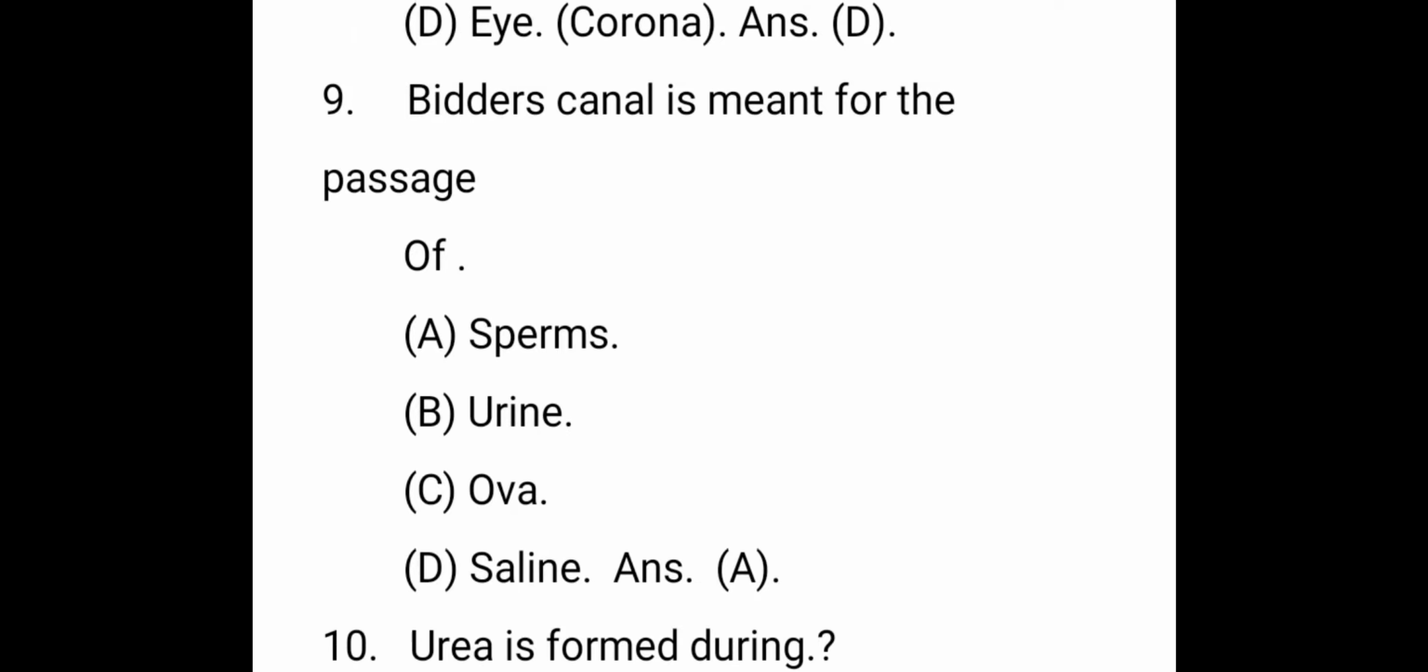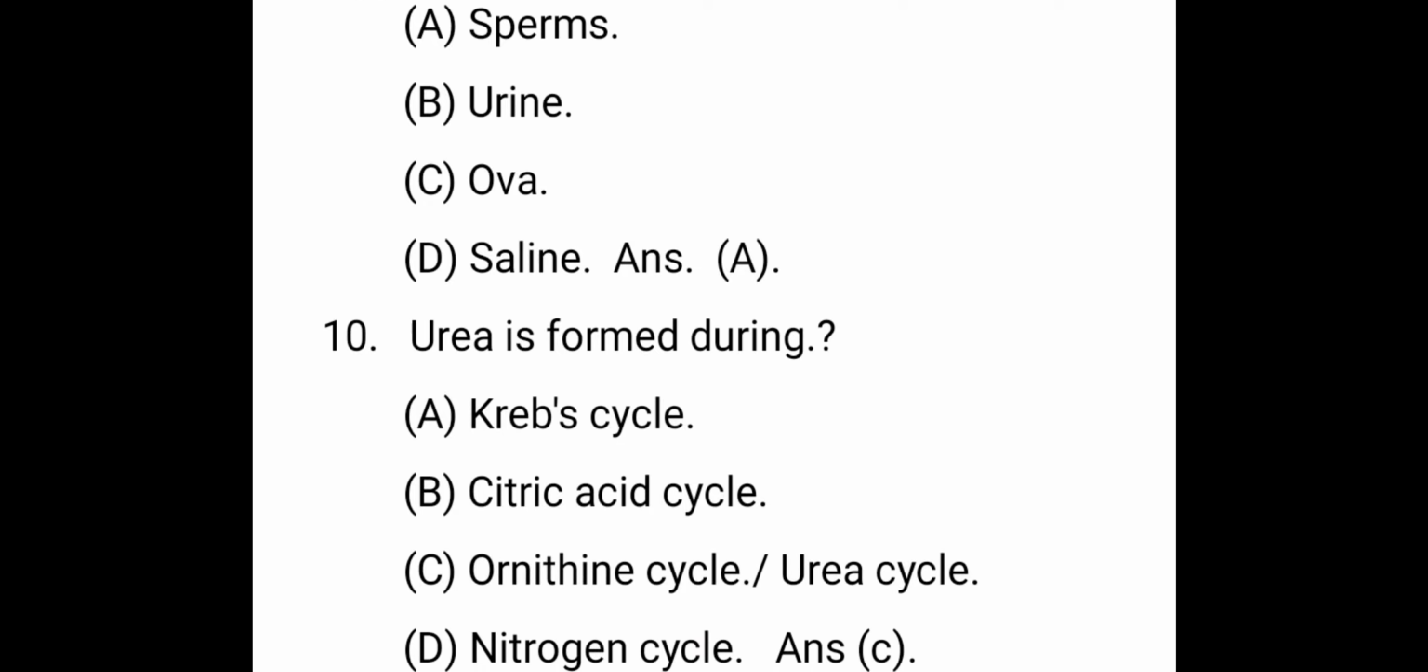The next question. Bidder's canal is meant for the passage of. The right answer is sperm and urine also. This is present inside the kidney of the frog. It receives the sperm from the testis, for passage of sperm and urine coming out through the bladder.